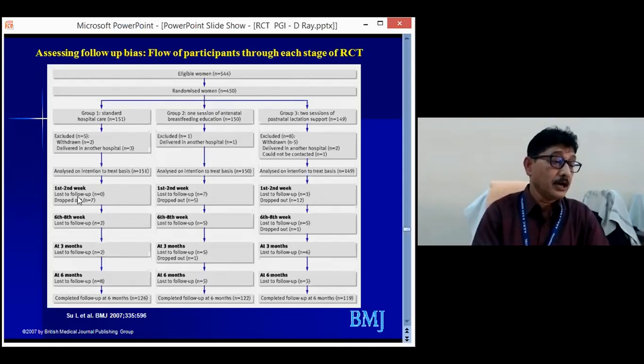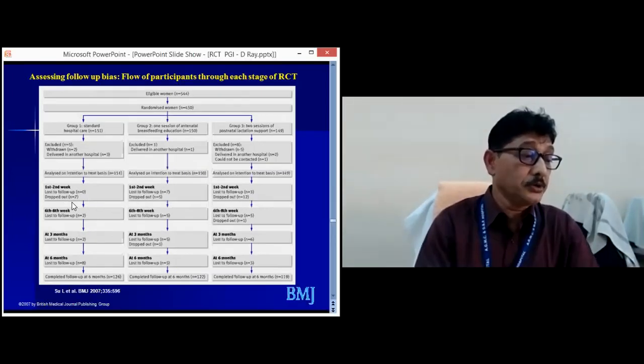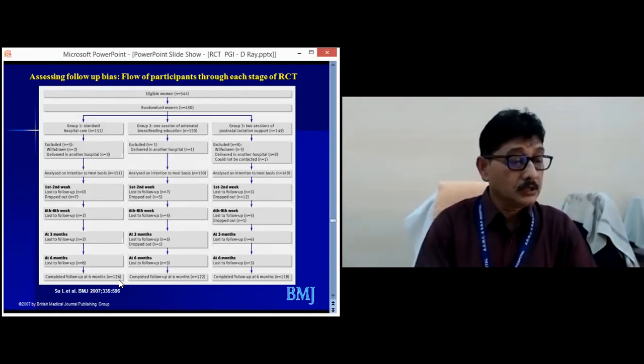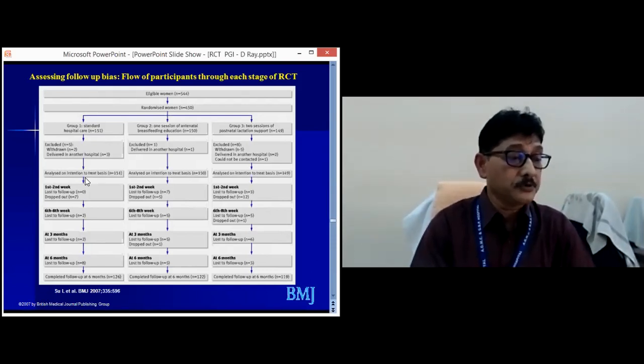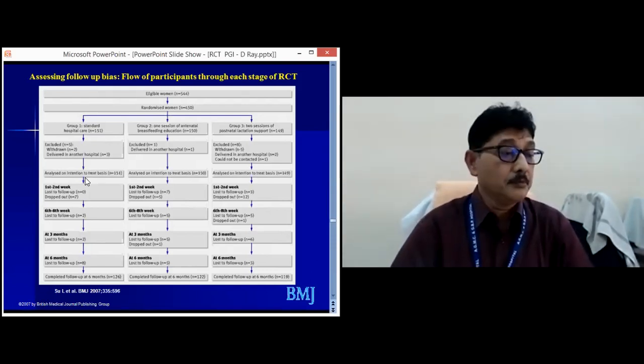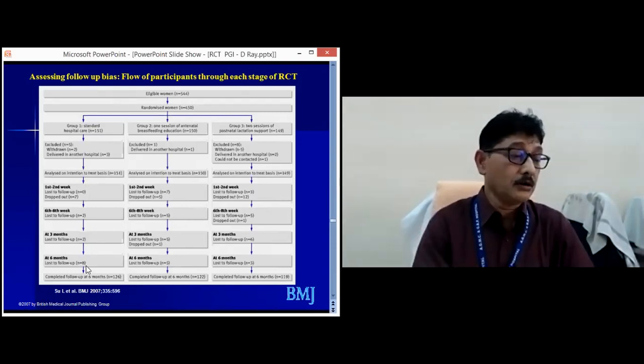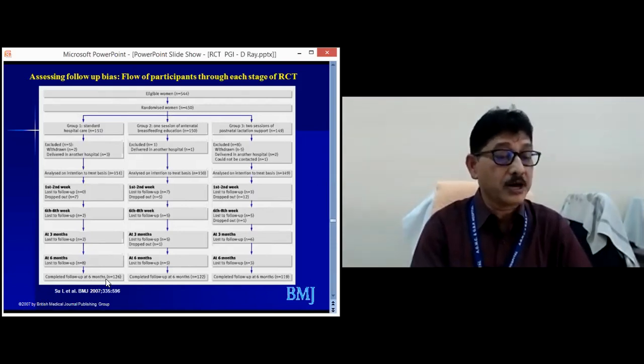But then after the second week, there was a dropout of 7. Then lost to follow-up was 2. Ultimately, out of 151, only 126 completed the study. So this loss to follow-up is the attrition. But when we consider, in the analysis, the total number who were randomized, then the analysis is called intention to treat. So now we have to see whether the analysis has been done based on intention to treat, or whether only the subjects who completed the treatment were analyzed, that is the per protocol analysis.